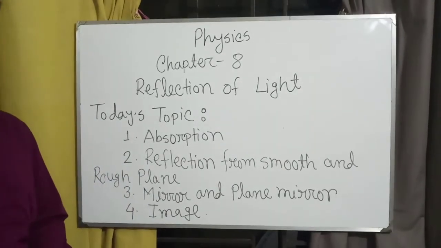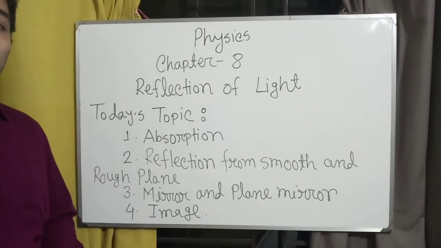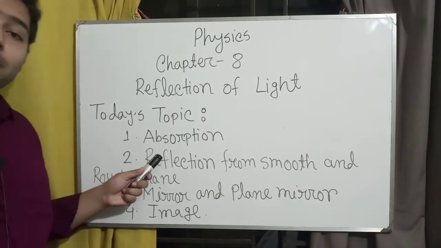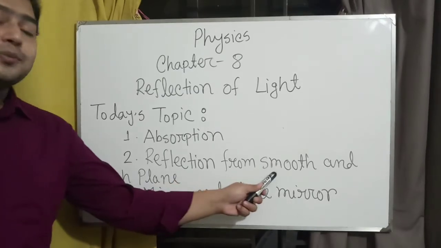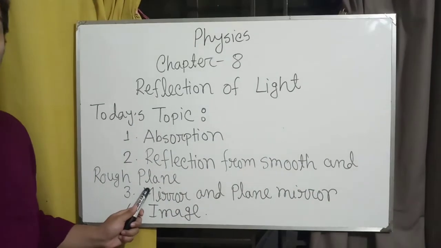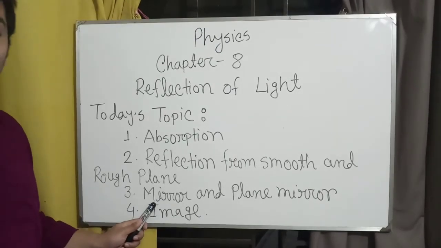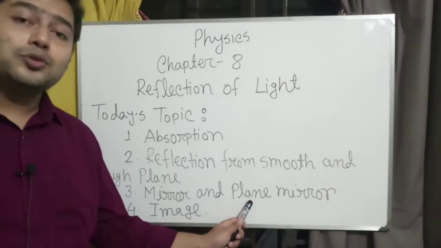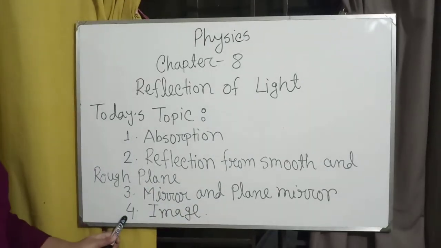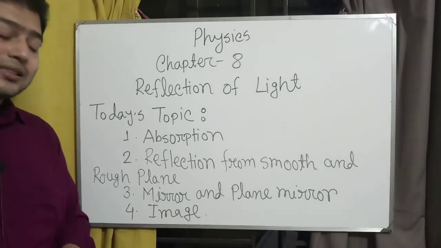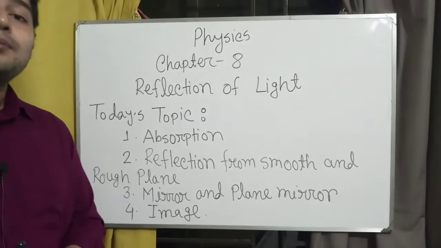Today we will discuss almost 4 topics: number 1, absorption of light; number 2, reflection from smooth and rough plane; then I will discuss mirror, and today I will discuss only plane mirror. Finally, I will discuss image, what is called image, and types of images.